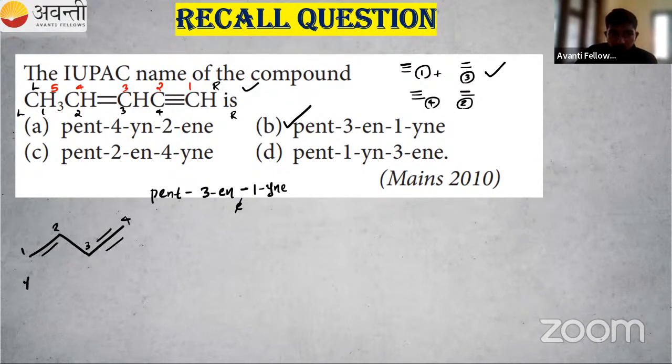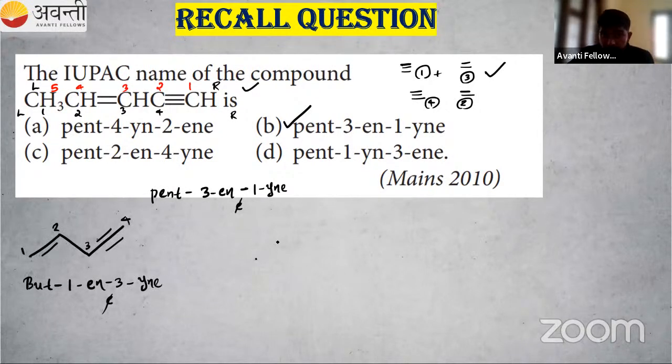So I can write word root that is but. Okay. Then I have to write the double bond. So double bond at the first position. So 1-ene. So double bond and triple bond is present. So E I am removing. So in the ene, I am removing this E. Then in the third position, we have a triple bond. So I can write 3-yne. So the answer is but-1-en-3-yne. So one more question I'm giving.